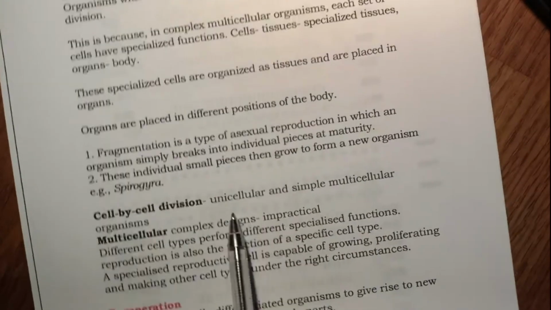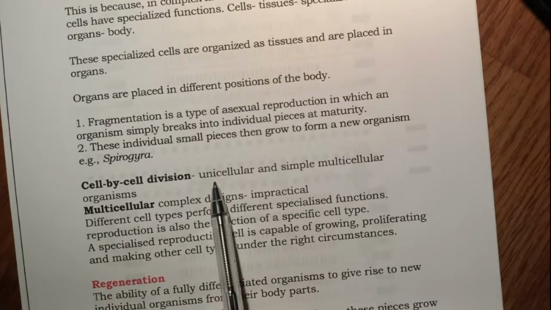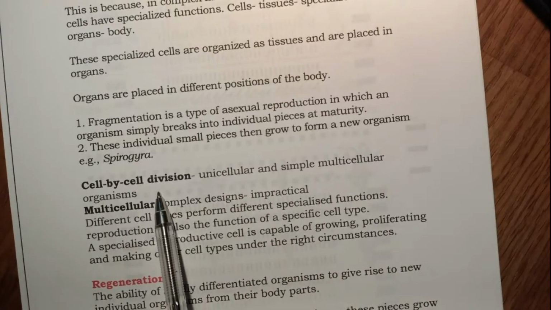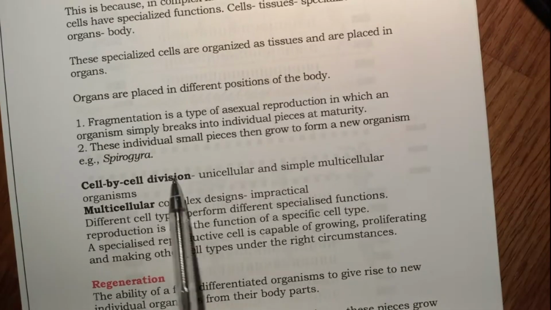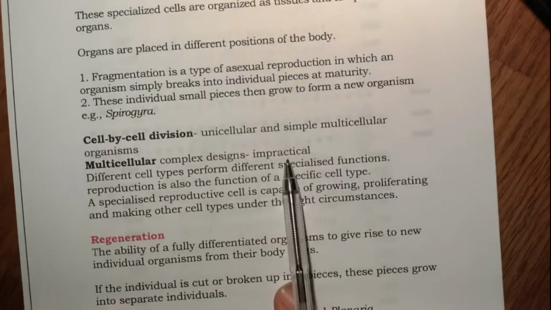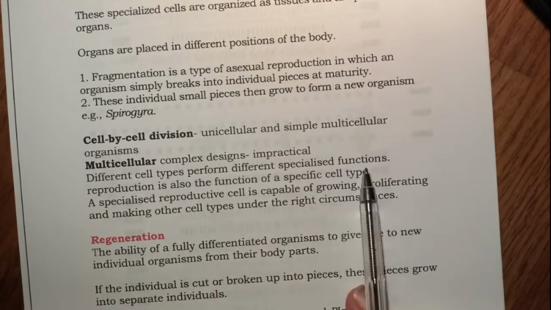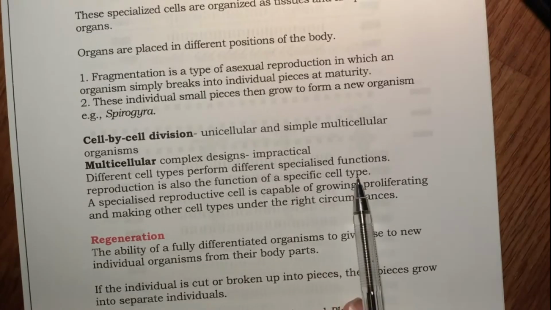And again, to revise, cell by cell division is possible in unicellular organisms like amoeba, in simple multicellular organisms like Spirogyra, but in multicellular complex designs, cell by cell division is impractical. Why? Because different cell types perform different specialized functions. Reproduction is also the function of specific cell types.